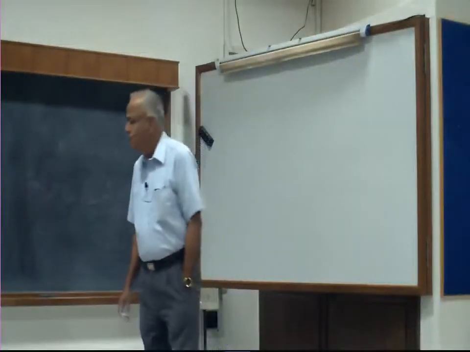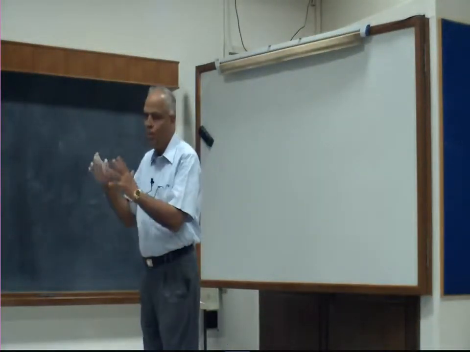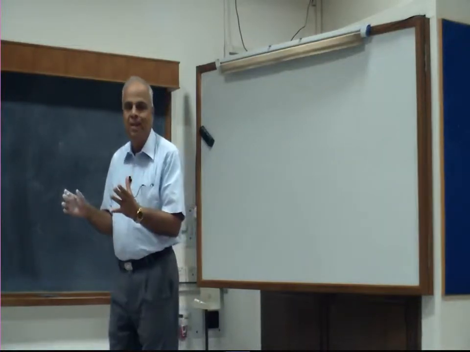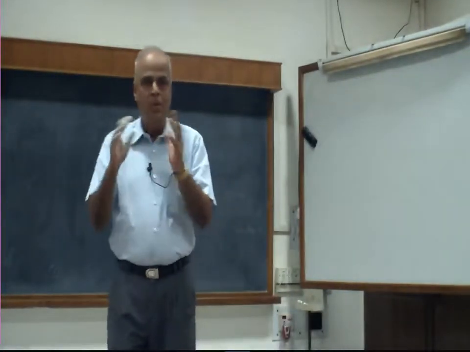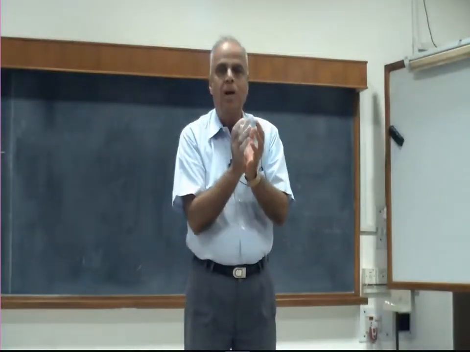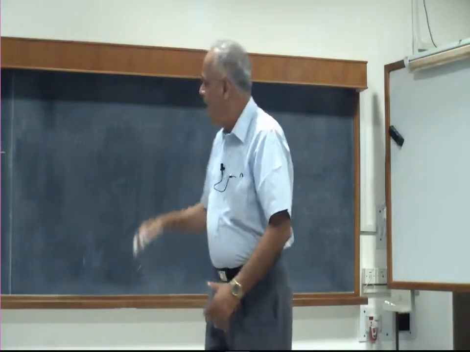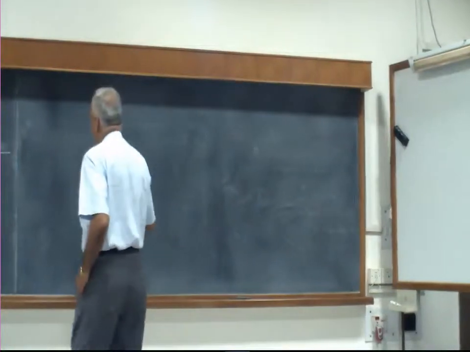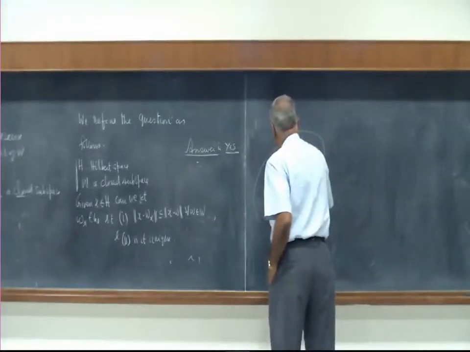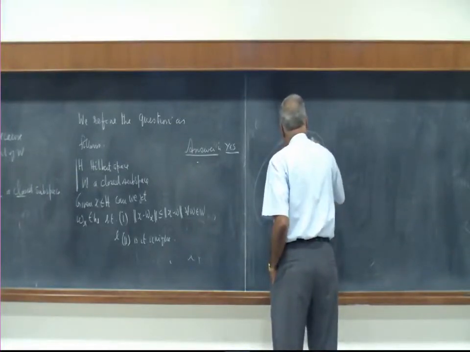Same thing we could have done here also. Since W is a closed subspace, that is a smaller Hilbert space sitting in a bigger Hilbert space, and any closed subspace of a Hilbert space is a Hilbert space because it has the inner product, it is closed, and so on.